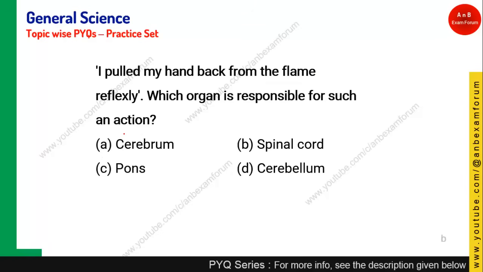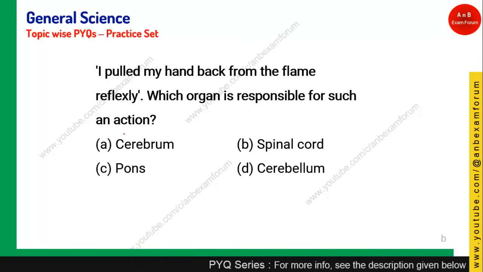I pulled my hand back from the flame reflexively. Which organ is responsible for this action? Cerebrum, spinal cord, pons and medulla oblongata. See, one is voluntary action, another is involuntary, and sometimes it is a reflex. Reflex means something which acts as a spontaneous action.